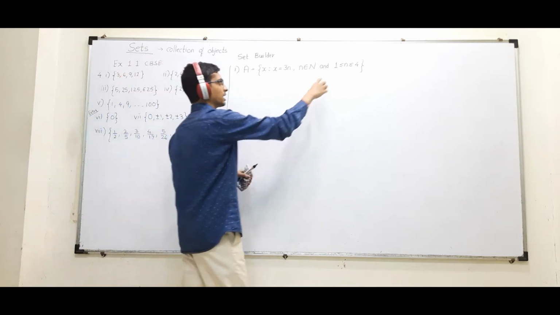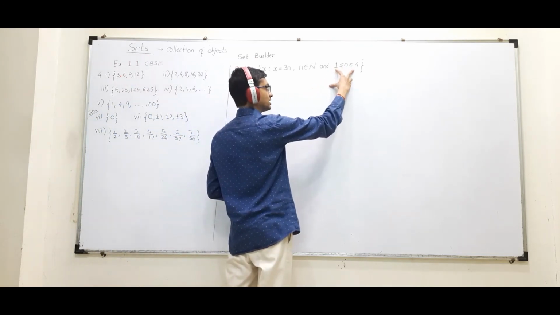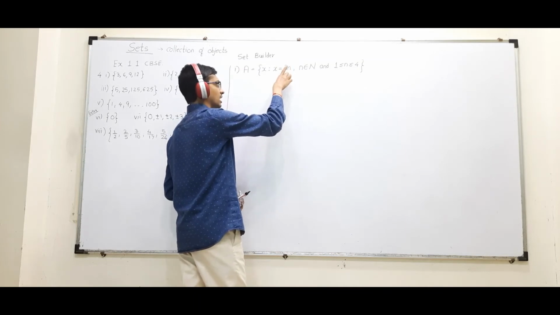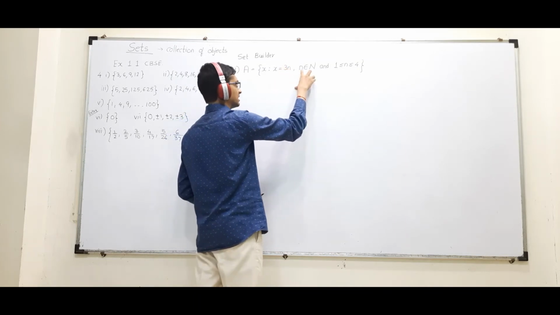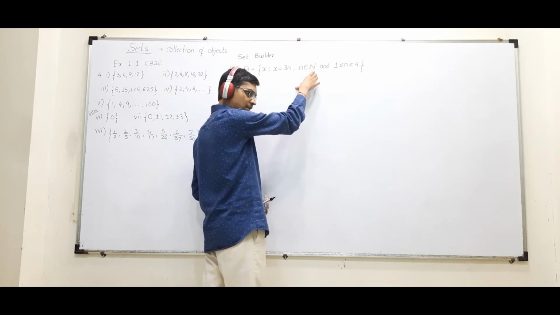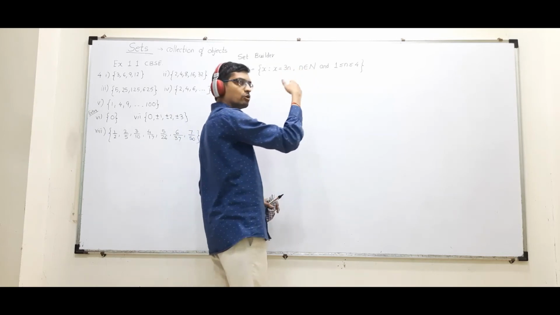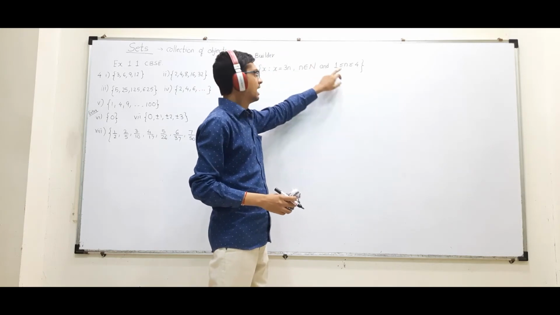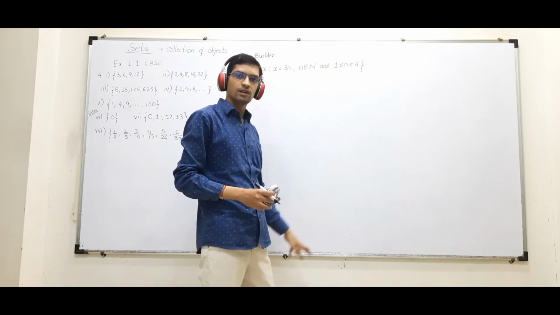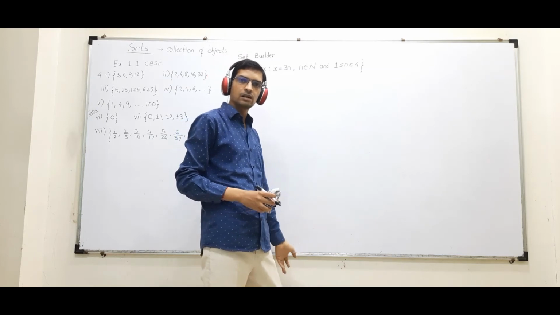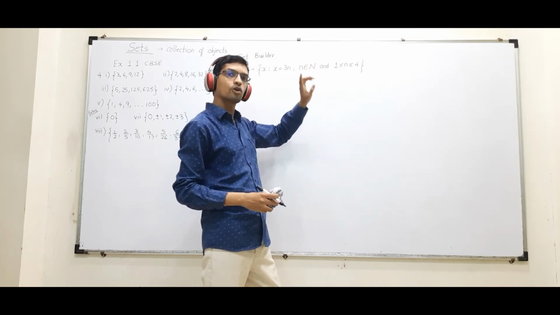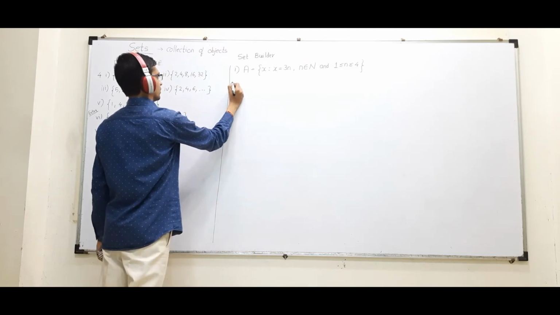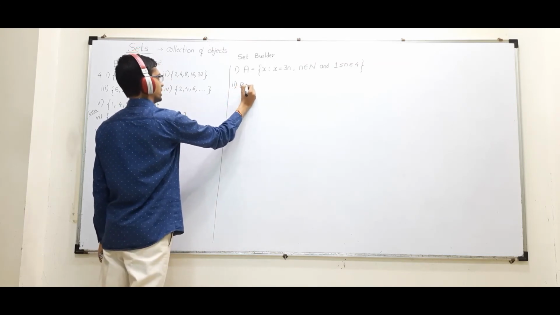How? Let us check. N 1 or 4 will also work. So 3 ones are 3, 3 twos are 6, 3 threes are 9, 3 fours are 12. Since I am talking only about natural numbers, I will only take N as 1, 2, 3, 4. If I would have skipped this part, N could have been anything between 1 and 4. Millions of numbers are there between 1 and 4, so it would have been wrong. Okay? Yes? Okay. Next, I will name it as B.